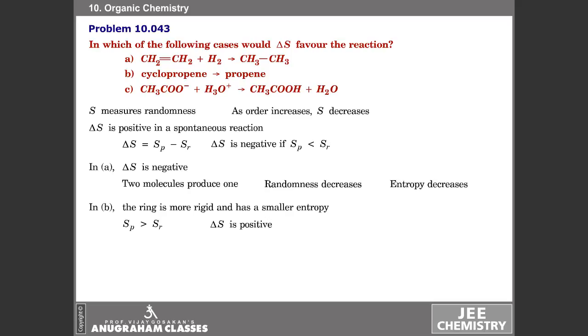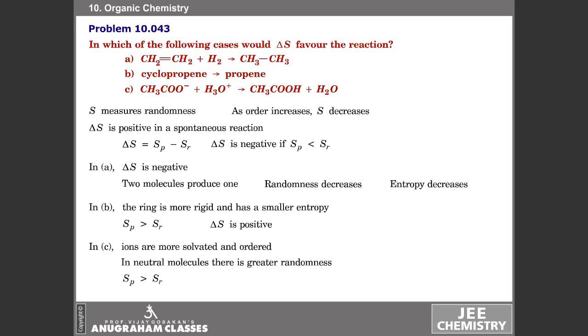In third, we have two ionic species giving two molecules, neutral species. We have two on the left side and two on the right side. There is no change in the number. But ions are more solvated by the solvent, and there is a greater degree of order in a system containing ions. But the neutral molecules are less solvated, and there is a greater degree of randomness, and therefore delta S is positive for reaction 3.